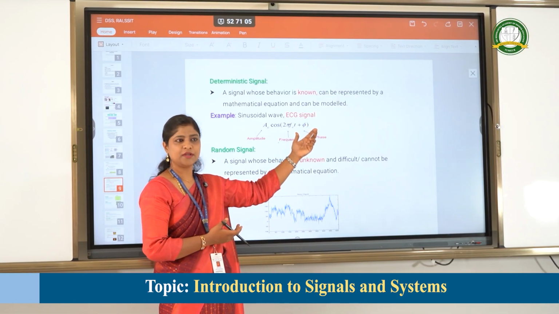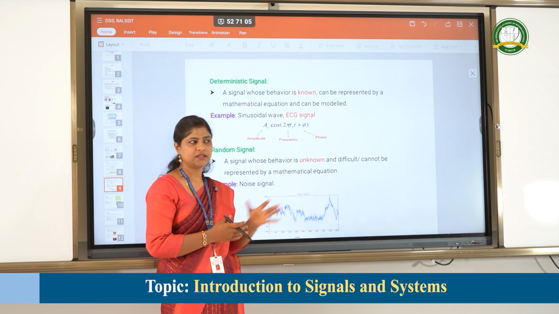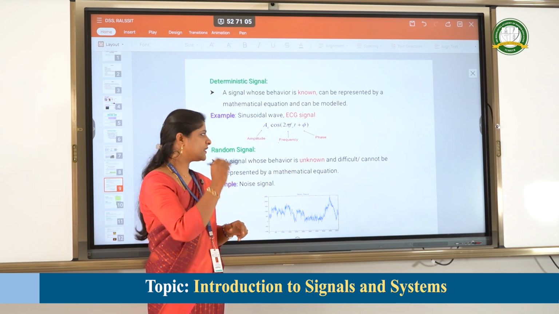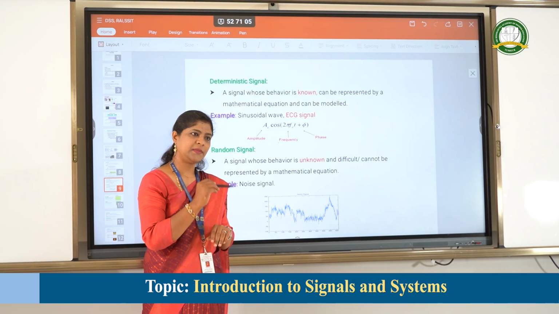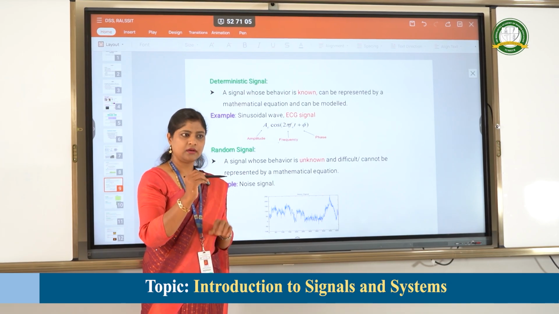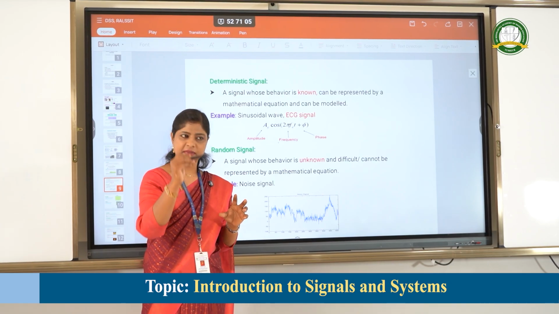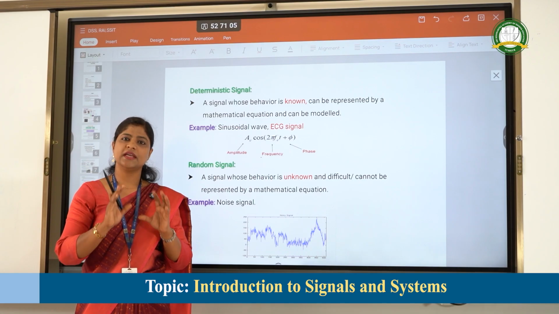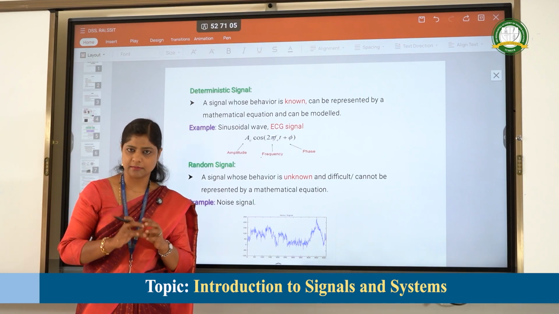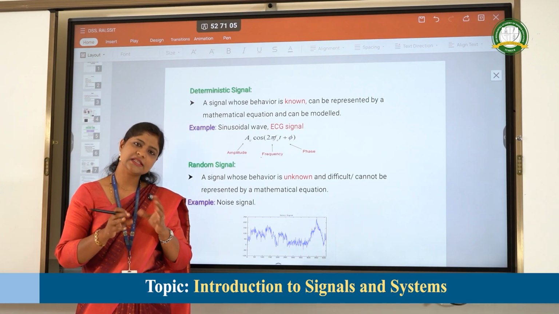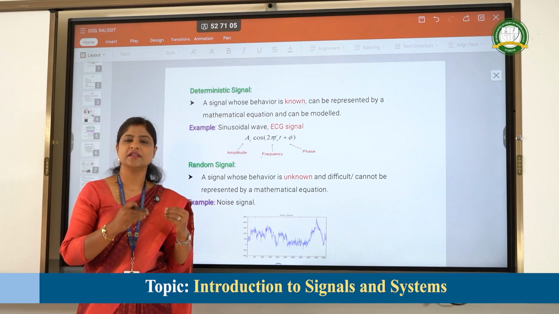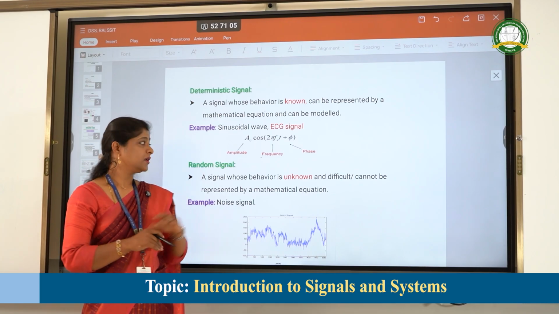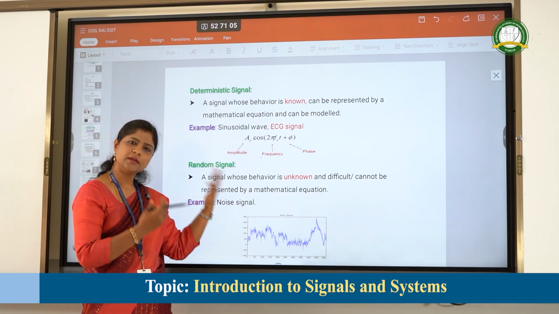Taking the next example, ECG, we know that ECG has a PQRS pattern, and each complex has its own amplitude level. Any change in the amplitude levels gives some information, and hence these two signals and many more are deterministic.